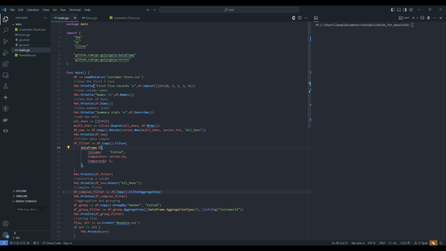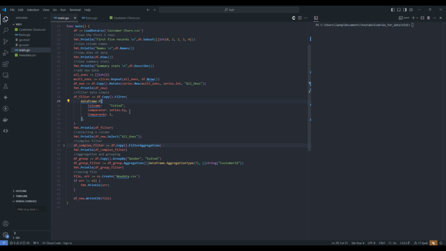From there, we can print the first 5 records. We can see our column names, the dimensions, the actual summary statistics, and then we also can add our new column of information, right, using that mutate method. Here, I provide you 2 different ways to actually filter information and view it. So this first one here is just a very simple filter, which is the one that we covered in the PowerPoint. And here I'm presenting that.